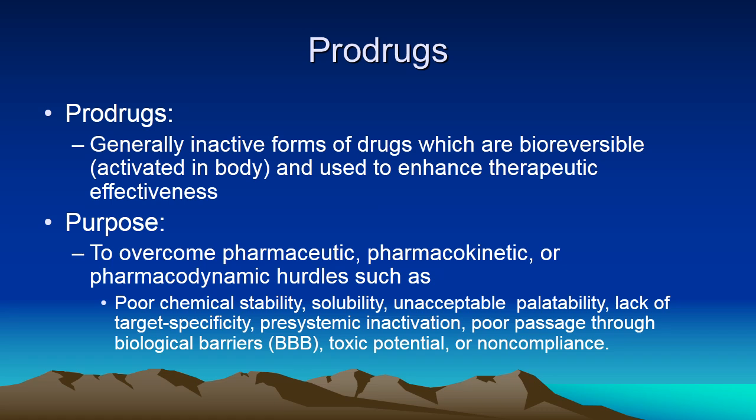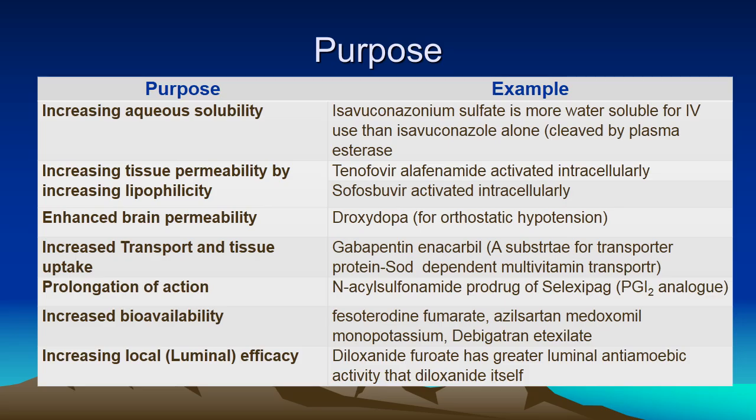unacceptable palatability, lack of target specificity, pre-systemic inactivation of active drug, poor passage through biological membranes, particularly the blood-brain barrier, toxic potential of an active drug, or non-compliance because of frequent dosing. Now, these are a few examples that will show the purpose of prodrug formation.